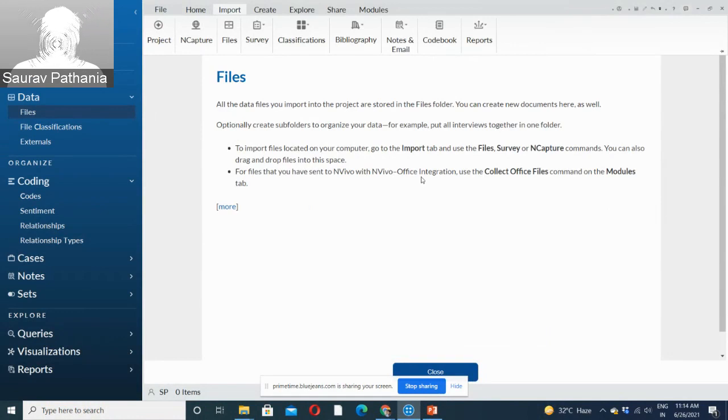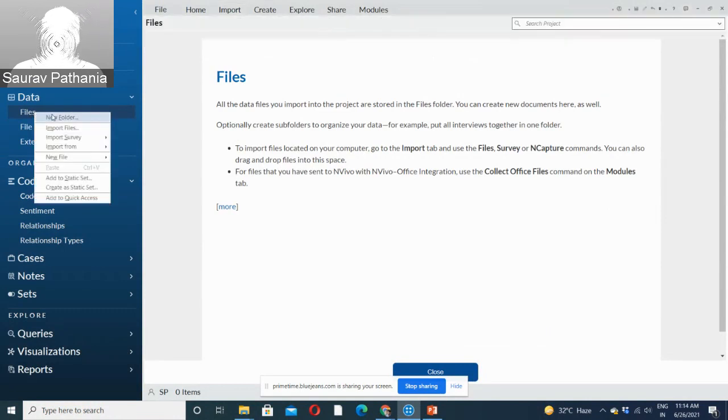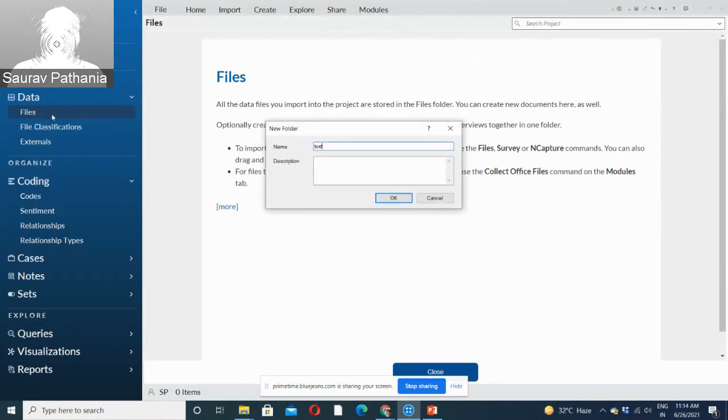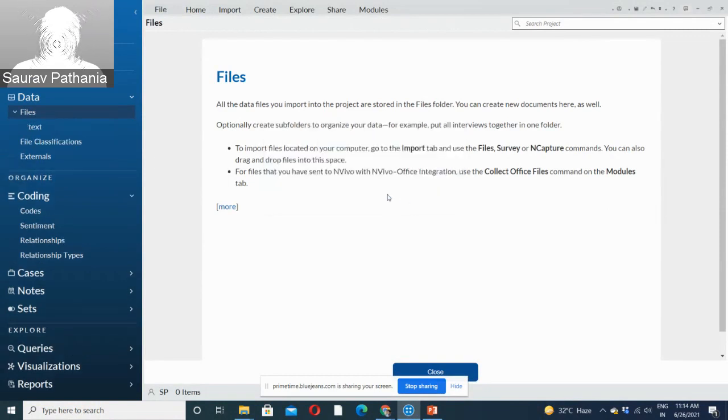Any data which we bring in inside NVivo will come under the data folder, this folder, right? And under files. So any data which you bring from outside NVivo will be saved under files. Just to be organized and for better demonstration, I'm creating folders under files for different data types, so that we are clear what kind of data types we have brought in. So I'm creating different folders, one for text data, a text folder for text files, that will be all our document files, and quickly I will create one for PDF.